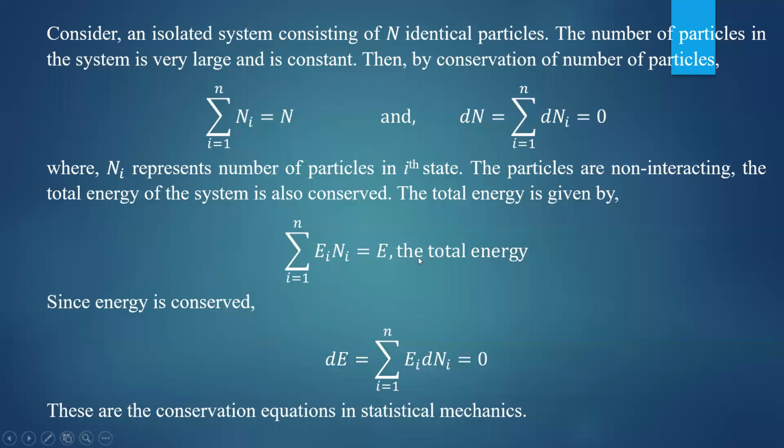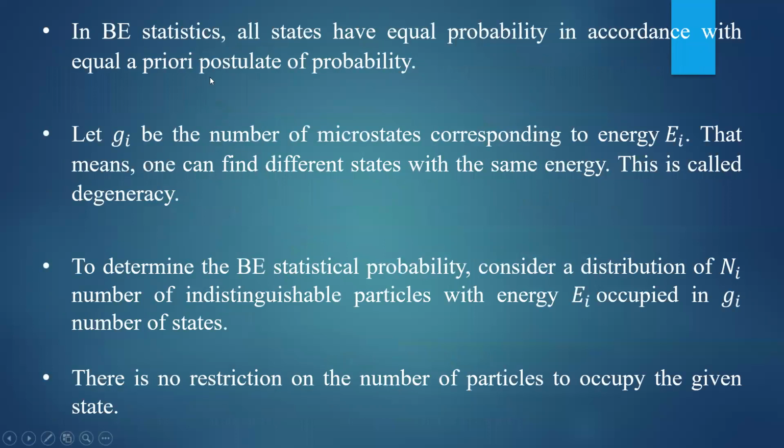Then in B.E. statistics, all states have equal probability in accordance with the equal a priori postulate of probability. There is a postulate called equal a priori probability, so all microstates have equal probability. They are equally probable.